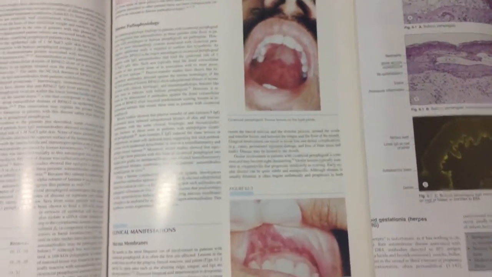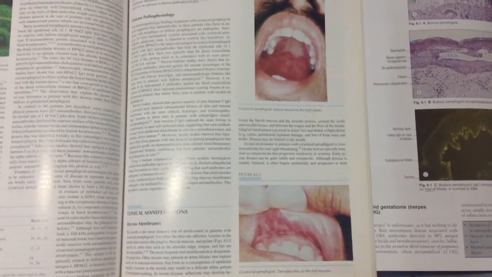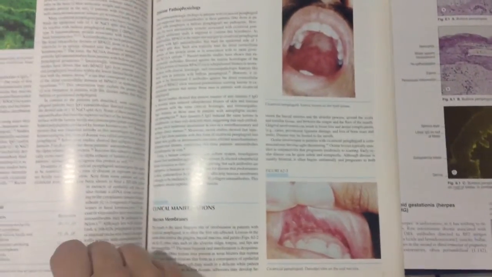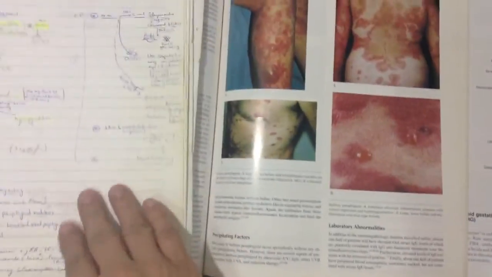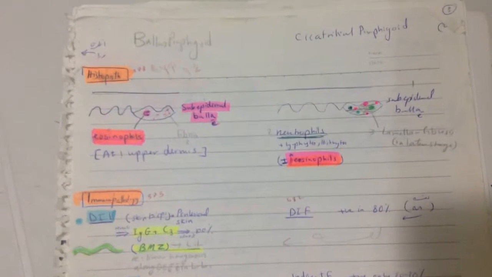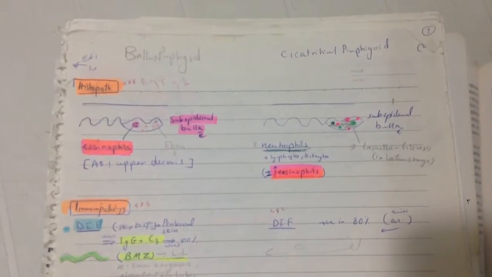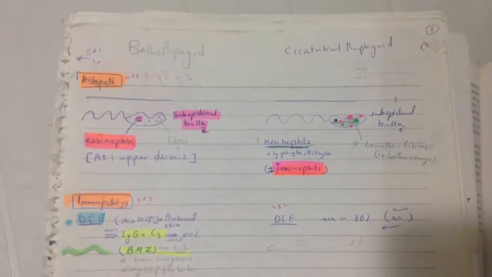This is the clinical picture of cicatricial pemphigoid, oral mucosa, as you can see, on the buccal mucosa and hard palate. We will talk about the histopathology. The histopathology of bullous pemphigoid: subepidermal bullae with eosinophils. Also the same with cicatricial pemphigoid: subepidermal bullae with eosinophils.